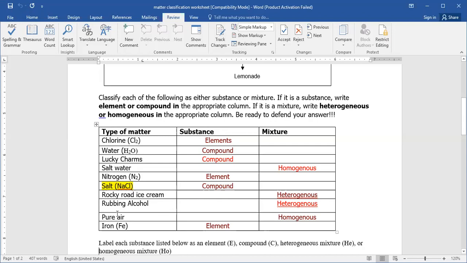And pure air, here, guys, it's a homogeneous mixture because the air is one phase, which is a gas phase, and you cannot differentiate between the nitrogen, the oxygen, the carbon dioxide. All of these gases are mixed together in different proportions, so it will be a homogeneous mixture. And iron here is an element, so Fe, ferrum in Latin.